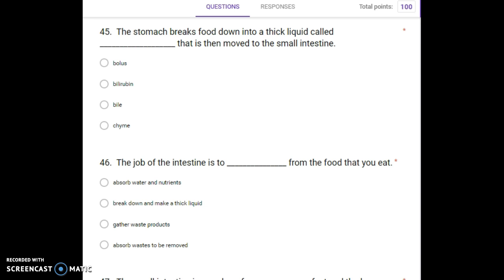Bolus, bilirubin, bile, chyme. Number 46. The job of the small intestine is to blank from the food that you eat. Absorb water and nutrients, break down and make a thick liquid, gather waste products, absorb water to be removed.